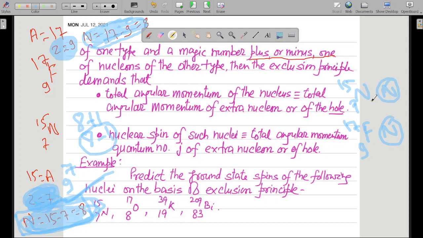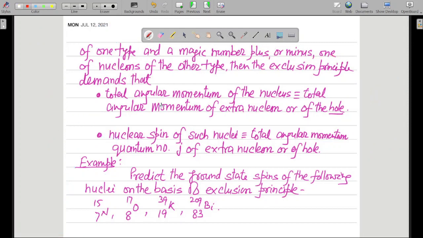Let us look at that case also. In this particular case, we have O 8 17. What is the total number of protons here? It is 8. And the total number of neutrons is 17 minus 8, which is equal to 9.